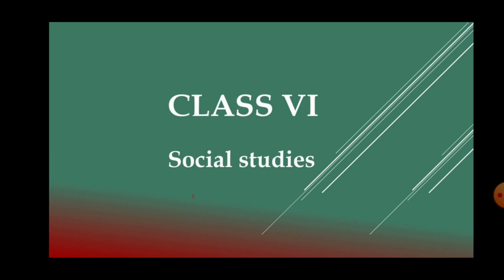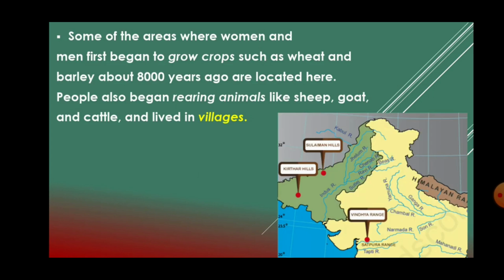Where did the people live? Where did the people of the past live? Okay, children, I want you all to locate the Suleiman Hills and the Kirdar Hills in the map picture shown. Can you all locate it? Very good. It was here that men and women started to grow crops such as wheat and barley about 8,000 years back. Okay, so in yesterday's class, we studied what the people did.